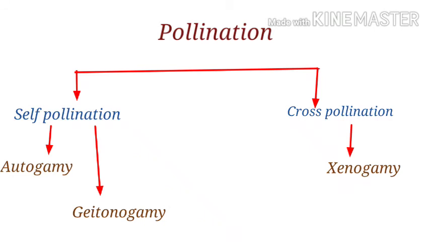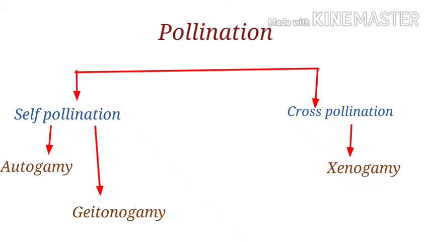Geitonogamy. It is a transfer of pollen grain from the anther to the stigma of another flower of the same plant. Here pollinating agents help in pollination. Genetically, this pollination is similar to autogamy because the pollen grains are of the same plant.